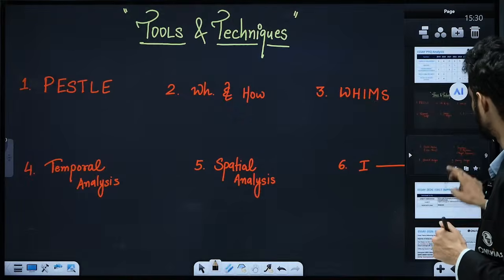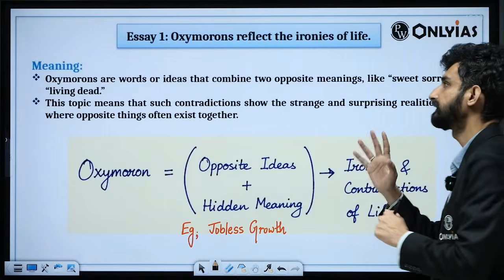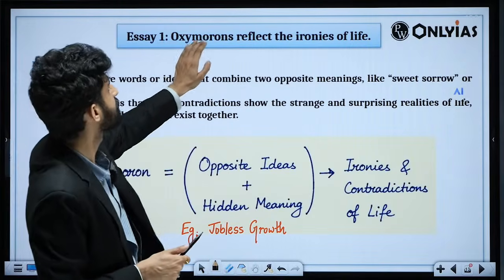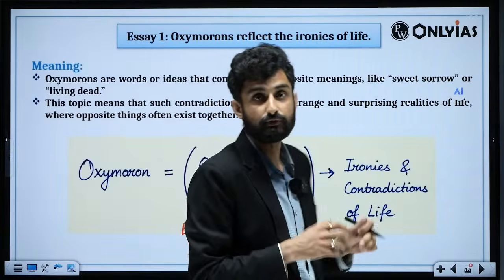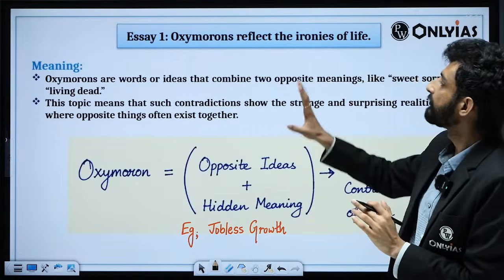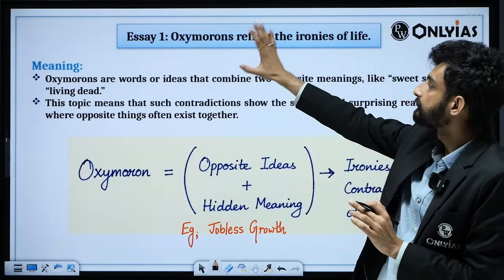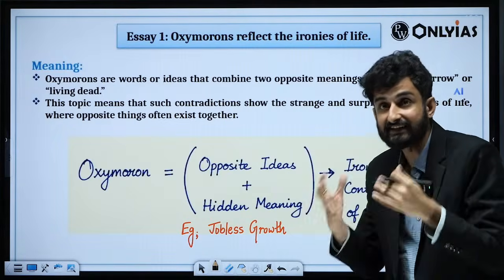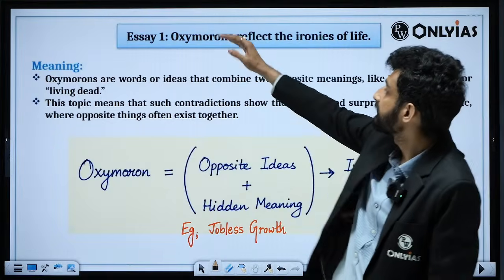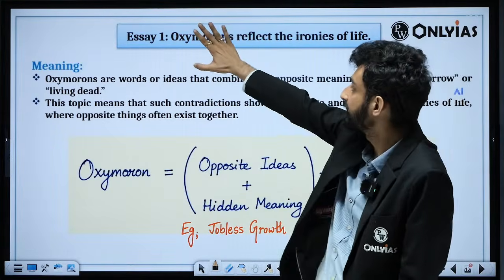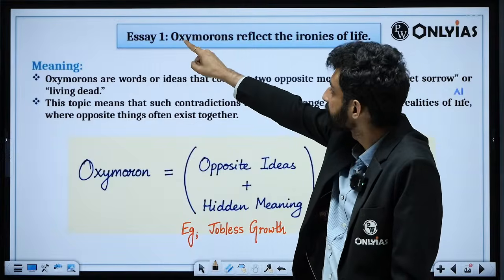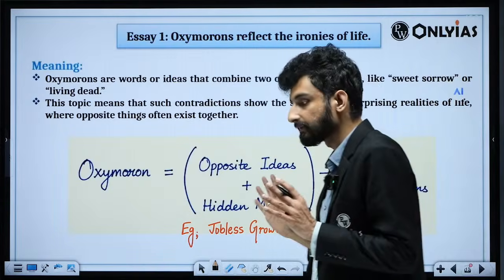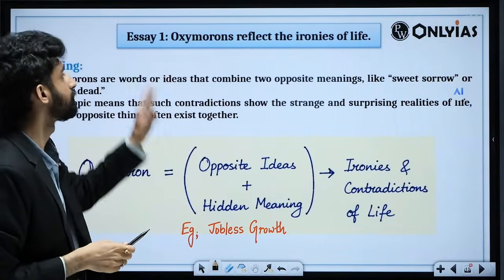Now let us start understanding and detailing the case of essays. We have essay number 1, and essay number 1 says: oxymorons reflect the ironies of life. Whenever an essay comes to you, you have to dissect the essay by taking the meaning of individual words, and always ask yourself whether you are getting the meaning of the individual words. You should know well, properly and clearly what you mean by oxymorons, and then what are ironies of life. You should remember and understand them first clearly. Otherwise, don't go with this topic.